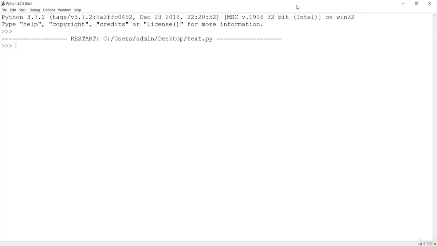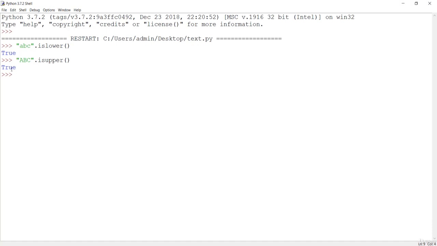Let's see some other functions. Let's say abc is a string, and let's call the islower method. Obviously these characters are in lowercase, so it will return True. You can do something similar with isupper, and it is also going to give us True when the string is in uppercase.